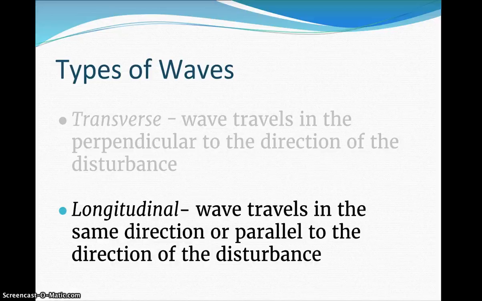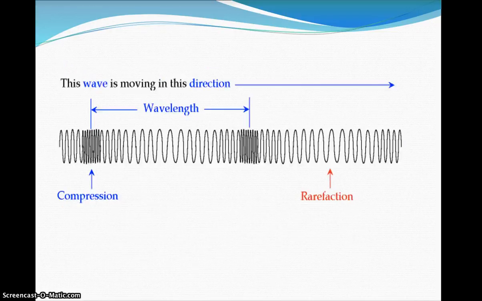For longitudinal waves, these waves travel in the same direction or parallel to the direction of the disturbance. So if we had a slinky resting on the floor and we bunched up a bunch of the coils and then let it go, the compressions would travel through the slinky to the other end.